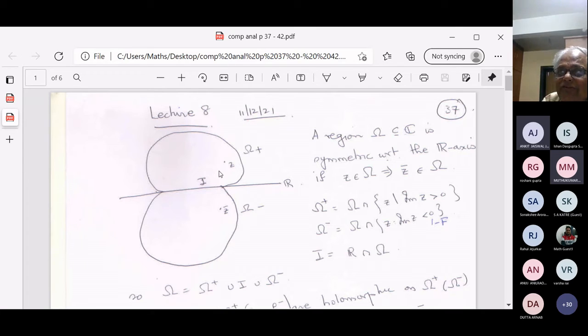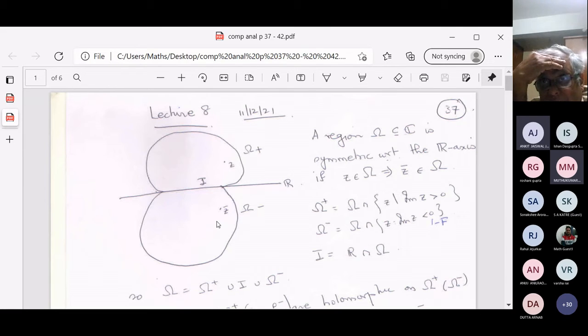So little f of z bar, I know what it is. Z is in the lower part, so z bar is in the upper part. My function little f is defined on the upper part. So I know what little f of z bar is when z is in the lower part.